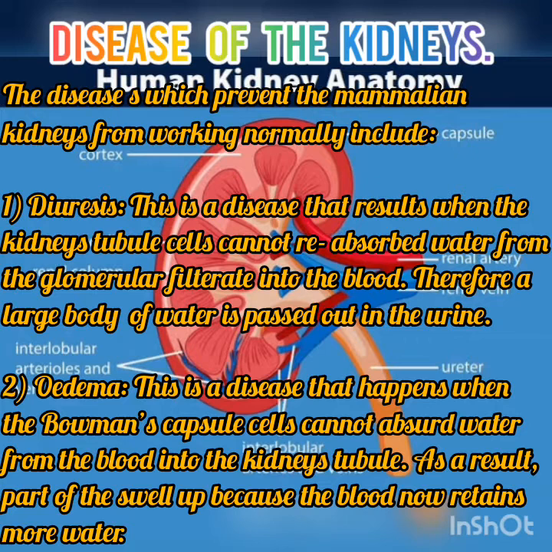Number 2 disease is edema. This is a disease that happens when the Bowman's capsule cells cannot absorb water from the blood into the kidney tubule. As a result, part of the body swells up because the blood now retains more water.